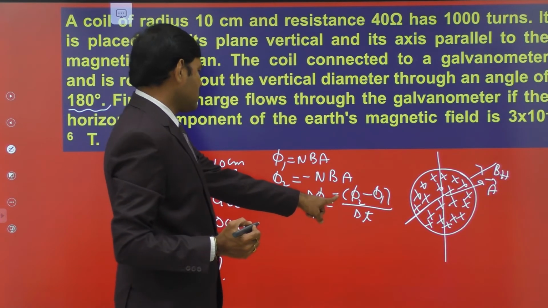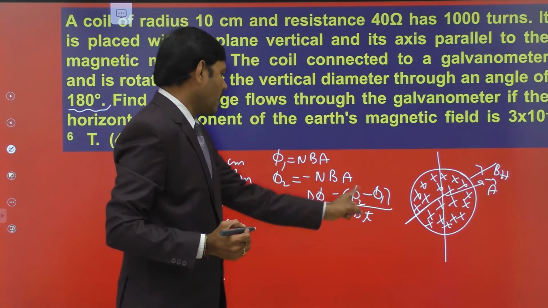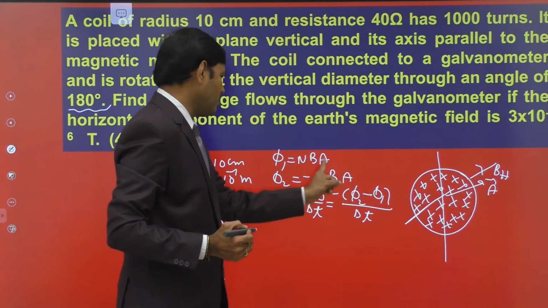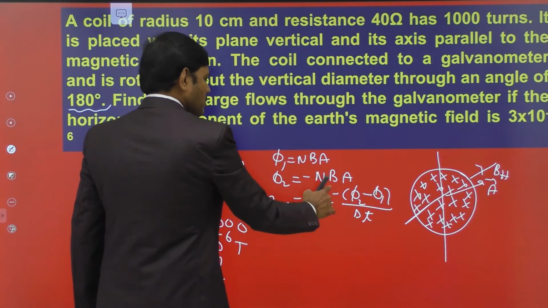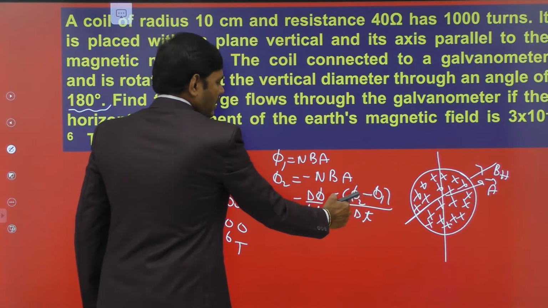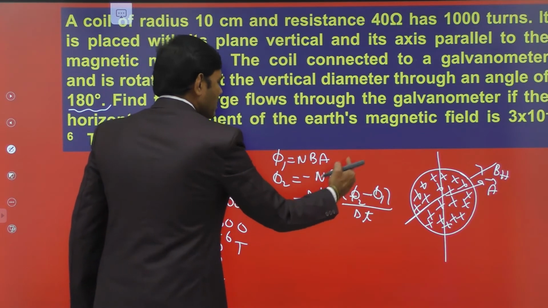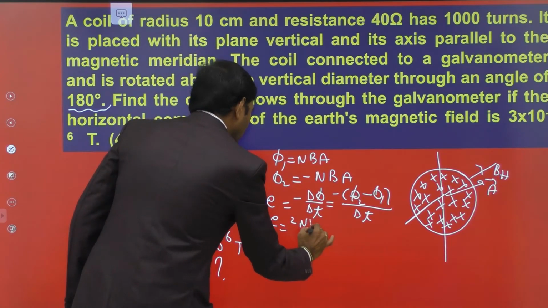So minus phi 2 means minus NBA, and minus of minus means plus phi 1, which is NBA. This is NBA plus NBA, 2 NBA. Then EMF is equal to 2 NBA by time taken.